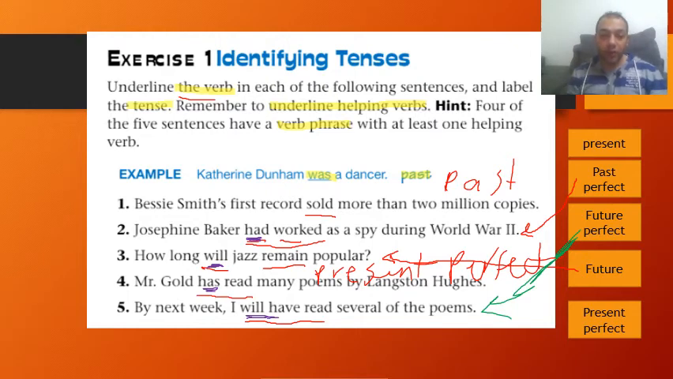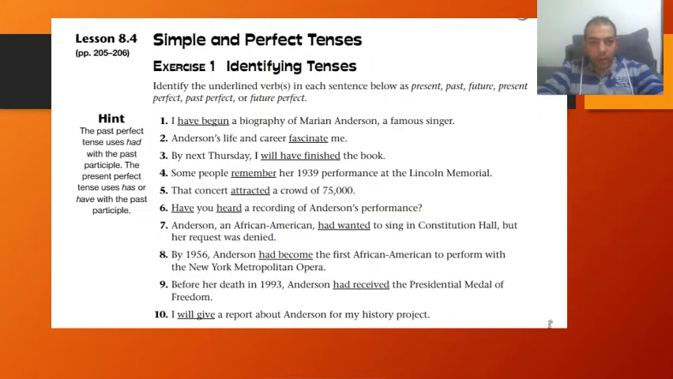Okay, and of course when you talk about the verb phrase, so had worked is a verb phrase, and also you have will and remain. Will remain, this is a verb phrase. Has read, also a verb phrase. Will have read, also this is a verb phrase.